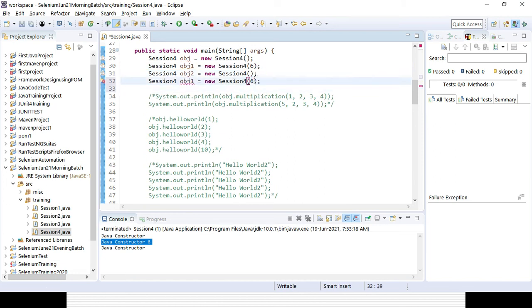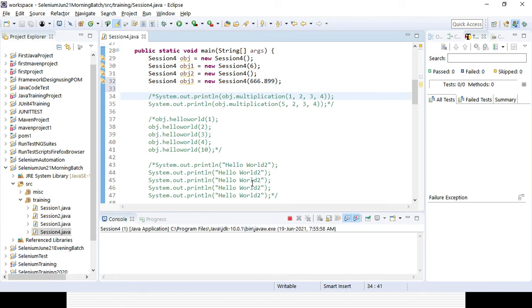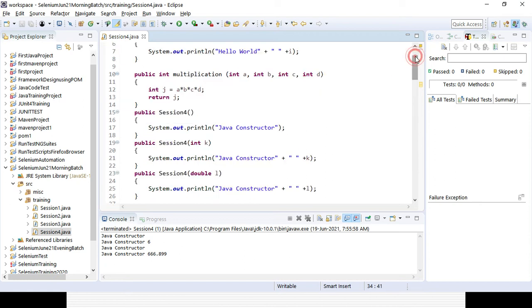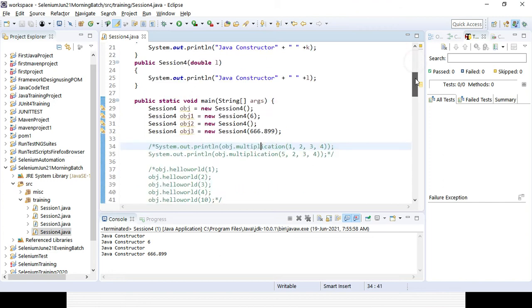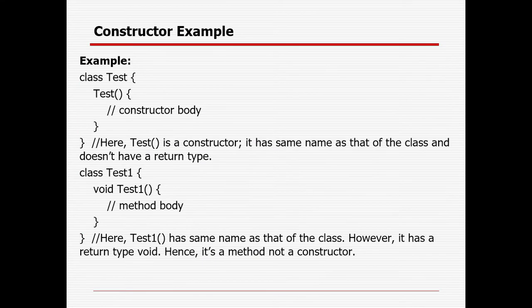I can give some value here, and I need to give another name, object3. If you run it now, you can see the output. So the name is the same as the class name, there is no return type, and I can vary the signature. That's why I can overload the constructor. That's all about the constructor part.